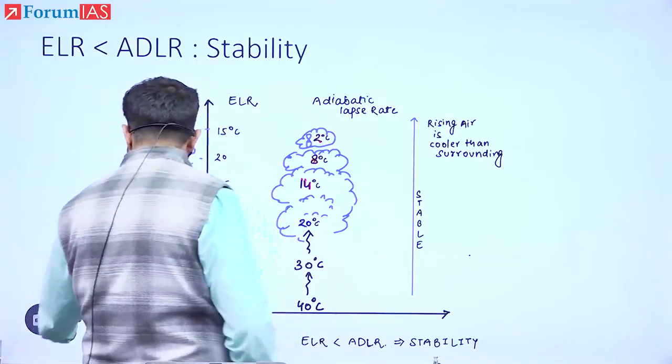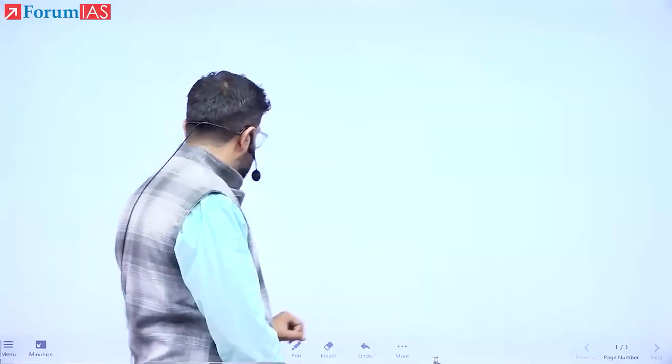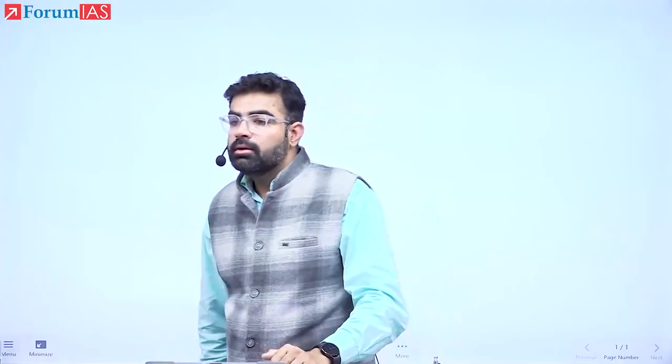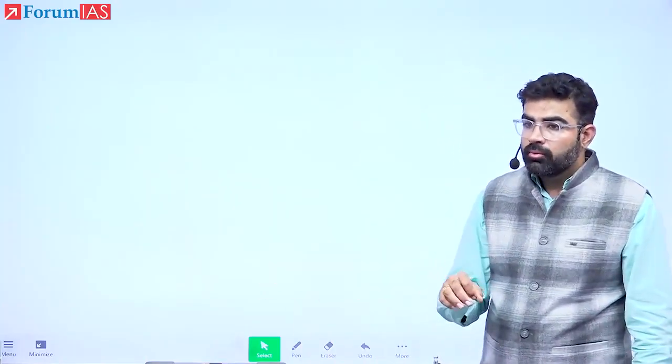Now see. Because in the initial stage the moisture is not converting into water droplets, the release of heat is not there.